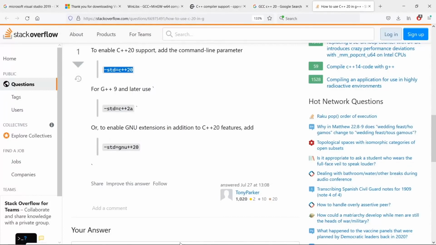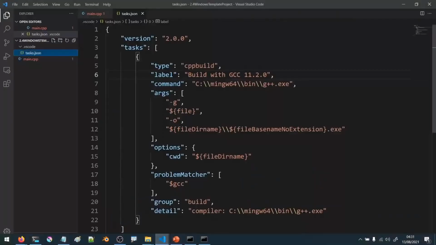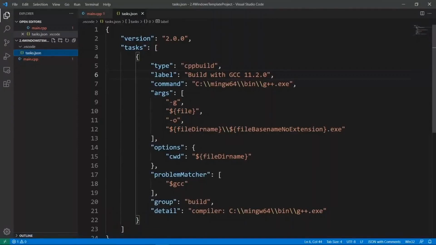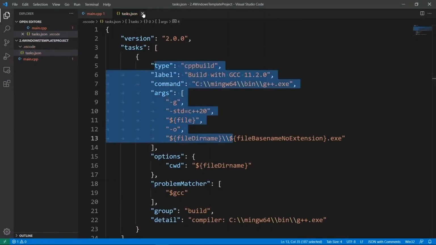So I am going to copy this, and I am going to come back in my Visual Studio Code editor, and I am going to pass a flag to build in C++20 mode, and it is something I just got from Stack Overflow here. We are going to pass this to our compiler and put a comma to make this a valid configuration file, and I am going to close this.